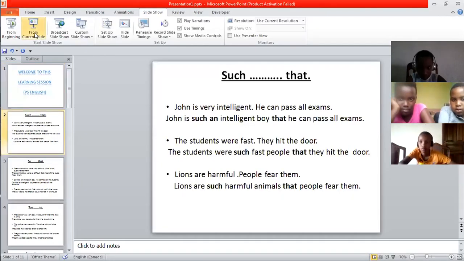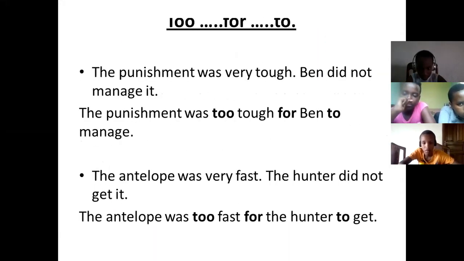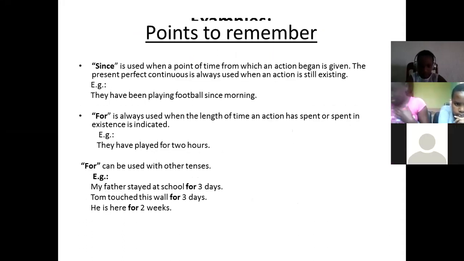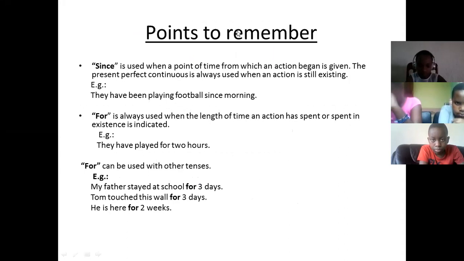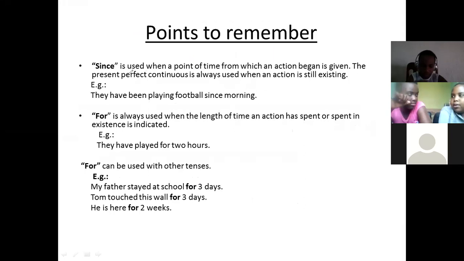My dear friends, there are points to remember. Here are the points to remember. Now we have seen "since" is used when a point of time from which an action begins is given. The present perfect continuous is always used when an action is still existing. Example: they have been playing football since morning.